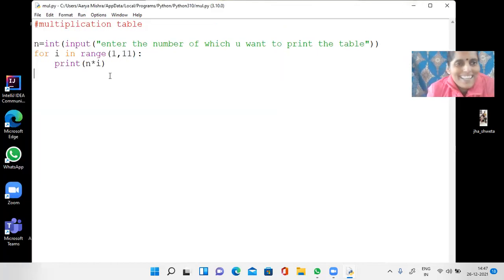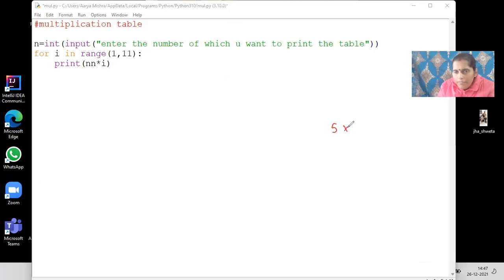First you will take the number which you have taken from the user, then you have to write the asterisk symbol, but it is fixed, right? I'm just writing here the format in which I want it: 5 into 1 is equal to 5, 5 into 2 is equal to 10.